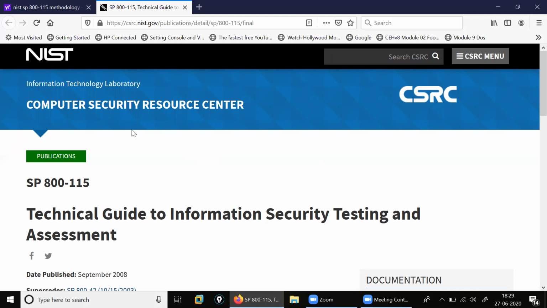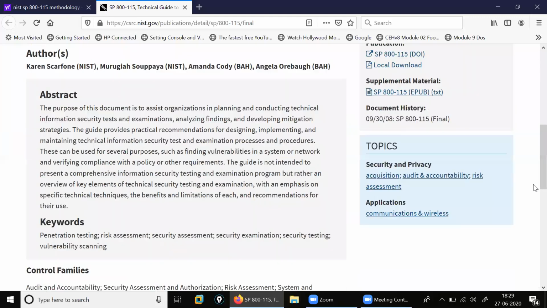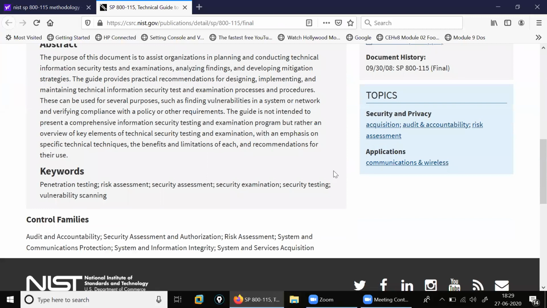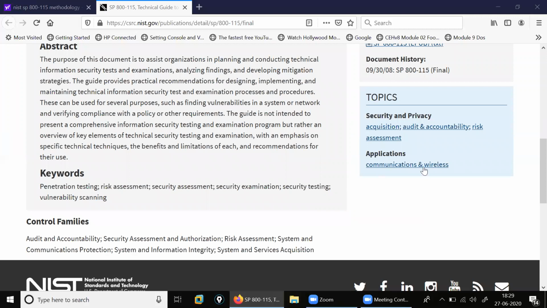See here in NIST, the Computer Security Resource Center is coming here, and then after that the abstract is there, and the keywords are there. What is coming inside the keywords here? You will find it inside the keywords here.